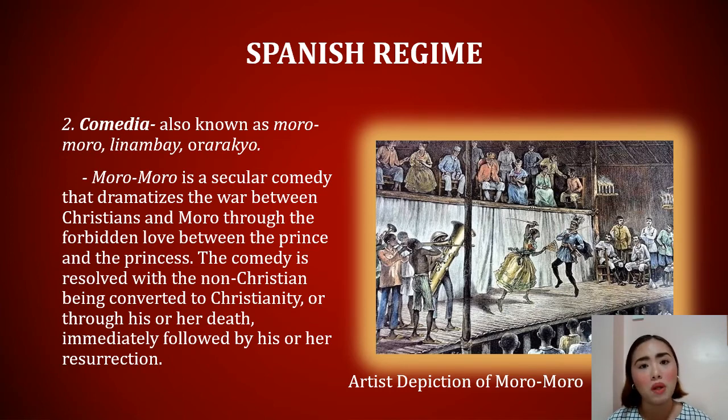It is always resolved with a non-Christian being converted to Christianity. Why is it not the other way around? Why is it not possible for the Christian to convert to Islam? As you can see, the Spanish friars clearly state that there is no higher religion than Christianity itself. So therefore, non-Christians should convert to Christianity.